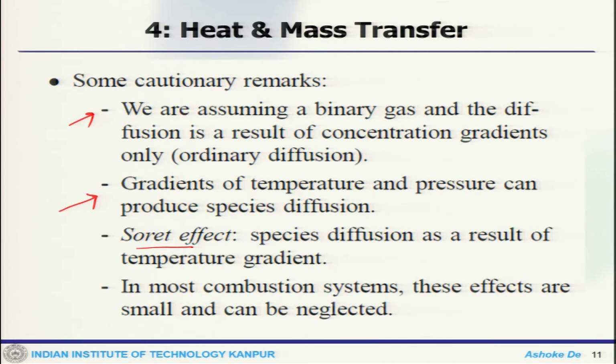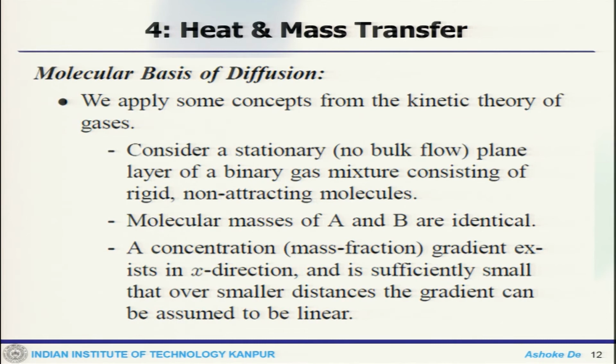Now, if you look at the molecular basis of this diffusion, what we are applying is the concept from the kinetic theory. So, you consider a stationary plane layer of binary gas mixture consisting of rigid non attaching molecules. The molecular masses of A and B are identical.